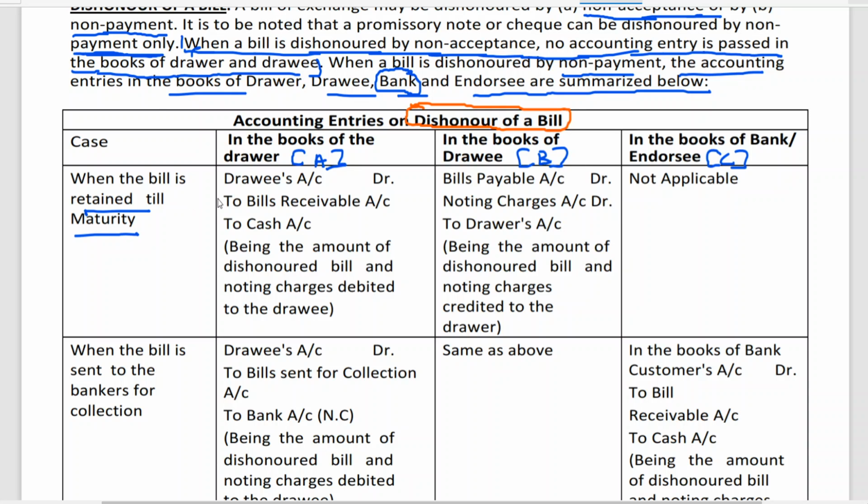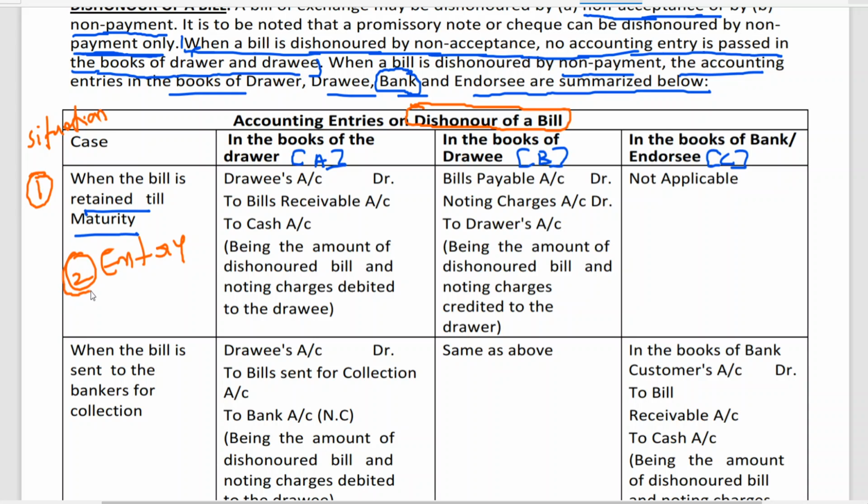First entry, I'm not writing the first entry. Retaining the bill means first selling the goods. B to sales. Second entry, bills receivable account. Third entry. So please remember, I'm writing situation 1. Situation 1, drawee account at R2. This will become the third entry. The first two entries I've told you already. First entry, sales account at R. First entry means I'm including sales. If there is no entry for sales, directly it will become the second entry.